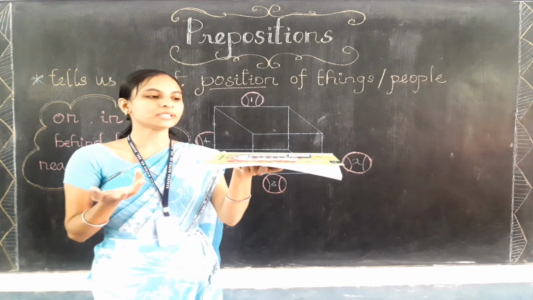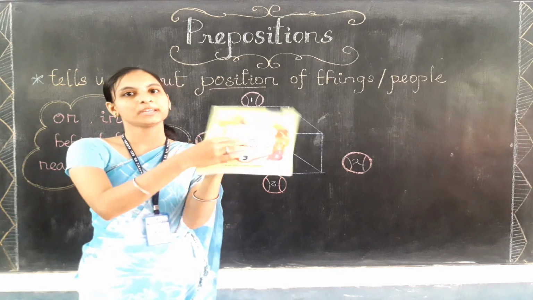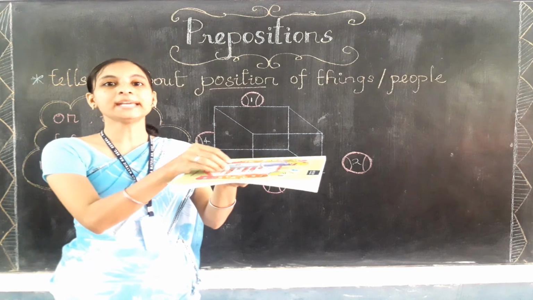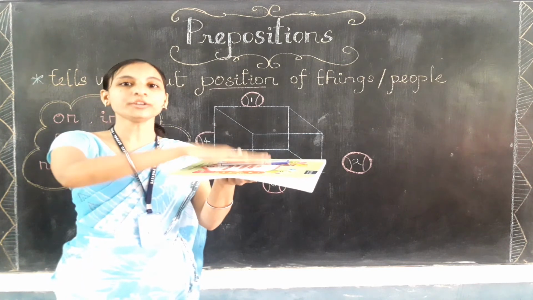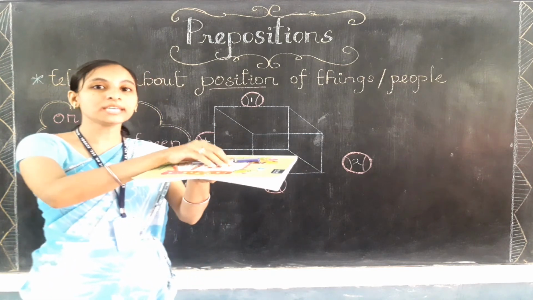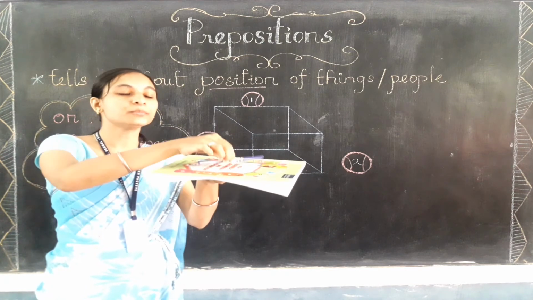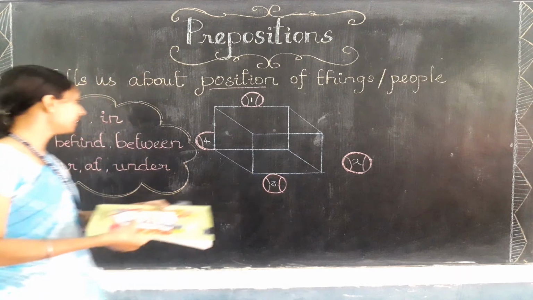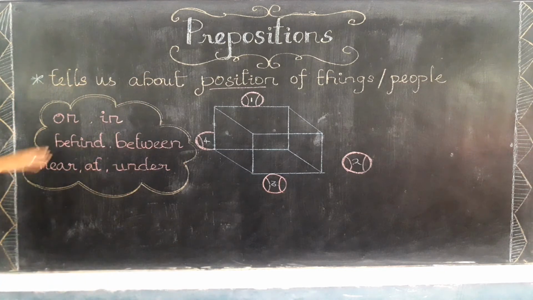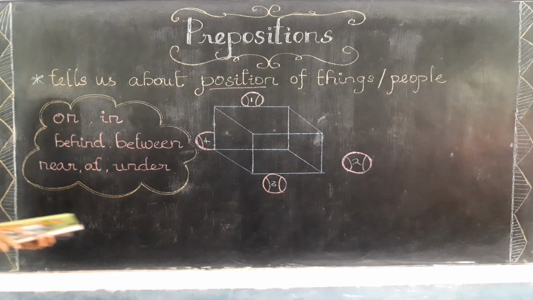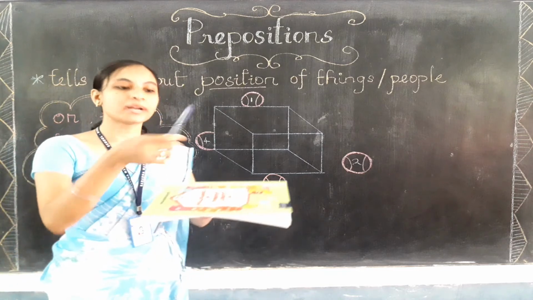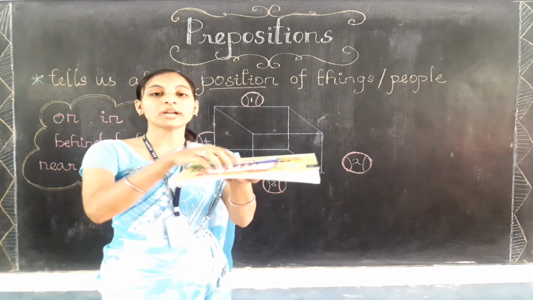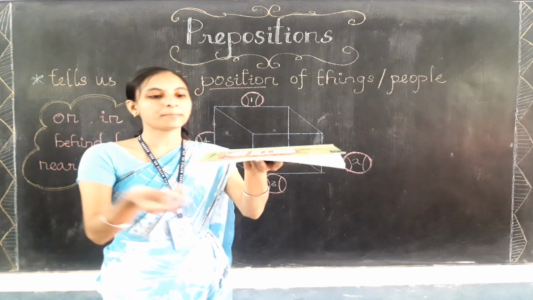Now how do you tell me where the pen is? Now you need to tell me where the pen is. Can you tell me where the pen is? Yes, the pen is on the book. The pen is on the book. இந்த pen எங்க இருக்கு? புக்குக்கு மேல இருக்கு. அப்ப புக்குக்கு மேல நம்ம என்ன சொல்லுவோம்? On. So here the word is on. So the word on means what? மேல இருக்கு. Okay, so எங்க இருக்கு இந்த pen? On.